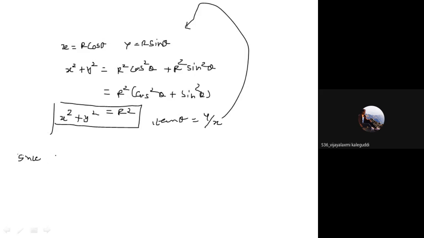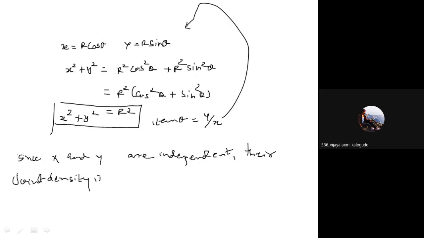So since x and y are independent, their joint density is the product of their individual, that is marginal, densities. Thus, what can we write?